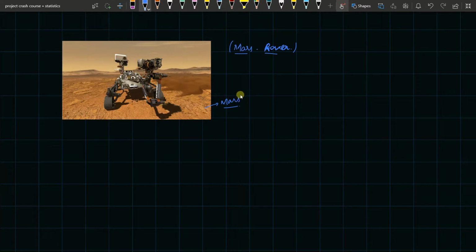because Elon Musk is planning to settle on Mars. So is it all possible? So this is also sending data. So the sole job of this machine is sending data. So humans or the NASA government has spent billions of dollars just to send this machine there so that they can collect some data and send it back.